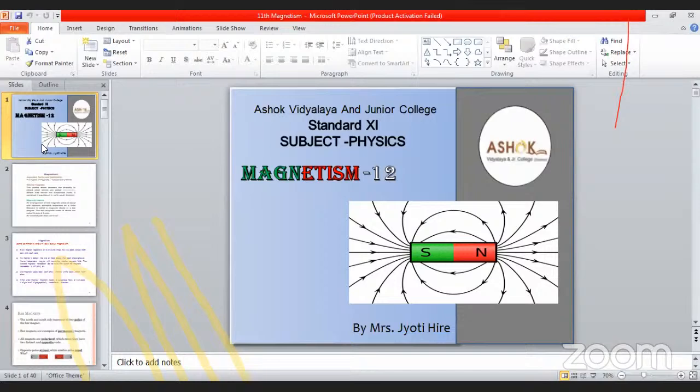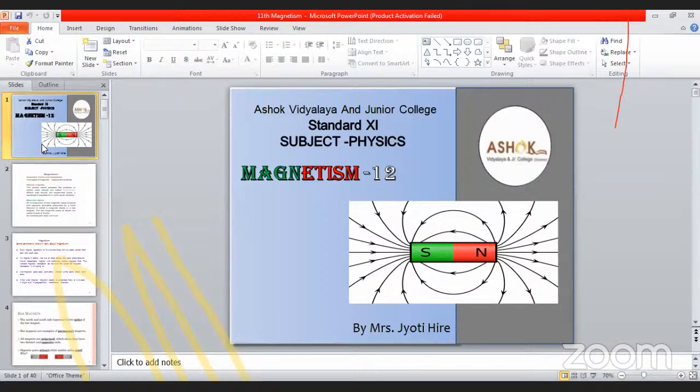Here cos square theta plus sin square theta is nothing but 1. So instead of cos square theta plus sin square theta, we can write 1. So 3 cos square theta plus 1. And so this equation becomes B is equal to mu naught divided by 4 pi into M divided by R cube under root 3 cos square theta plus 1. And this is nothing but the magnetic field at the arbitrary point.